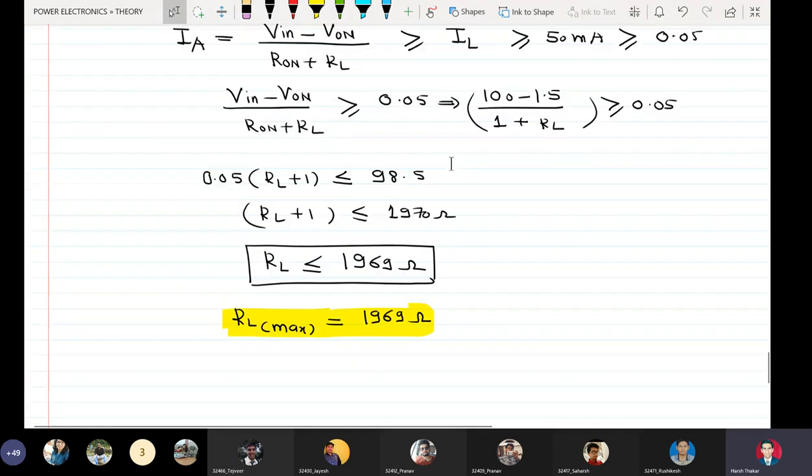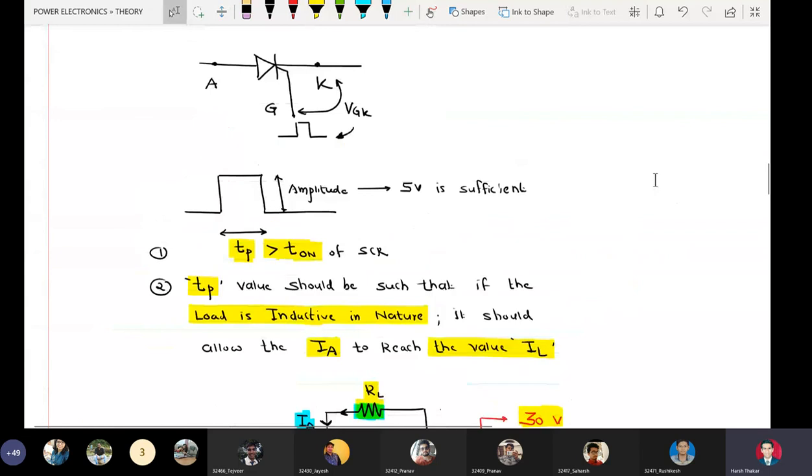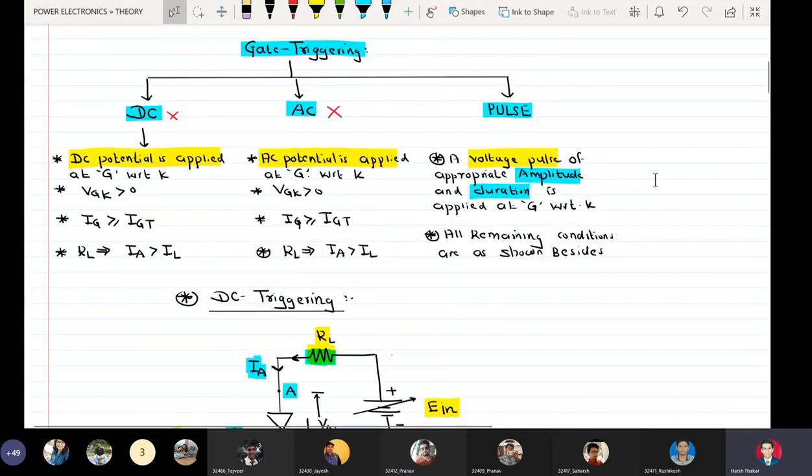Okay, so now we go on to our next topic, which we could not cover last time, is IV characteristics of an SCR.